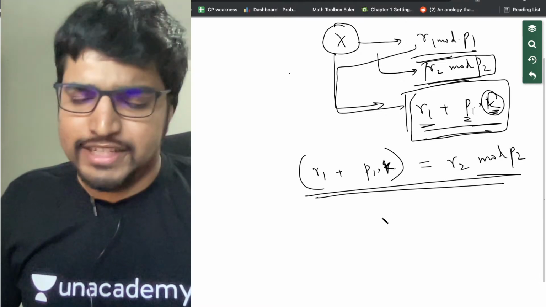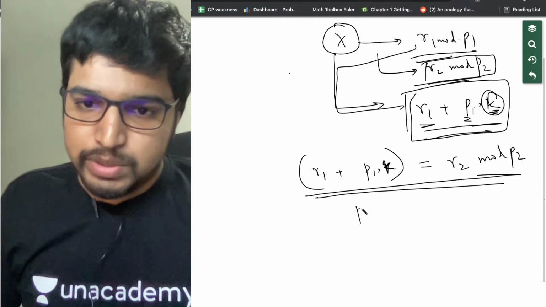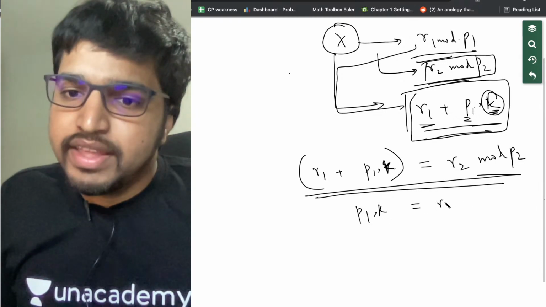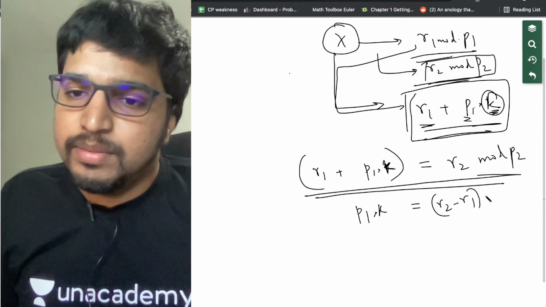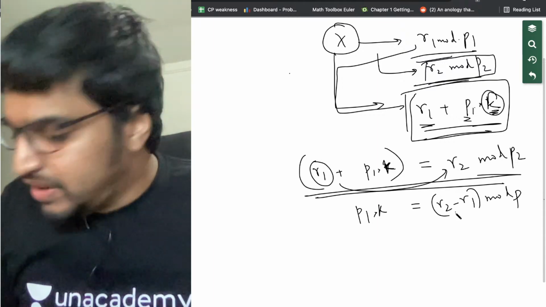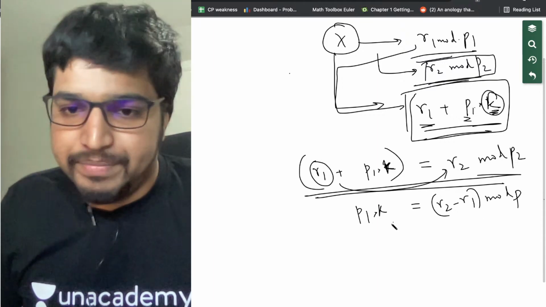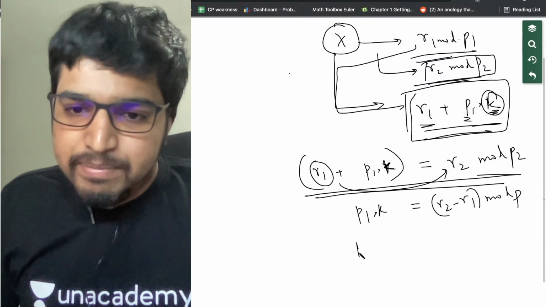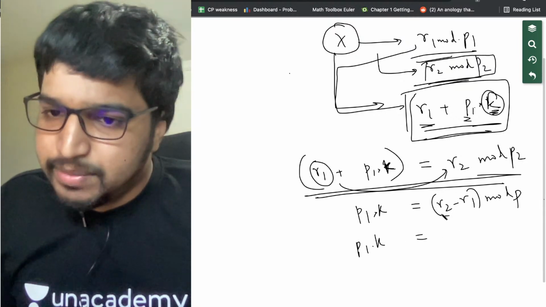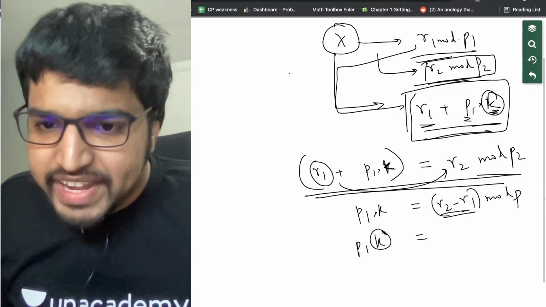Now, how are we going to solve this equation? I'll show it to you. p1 into k is equal to r2 minus r1 mod p2. We just moved r1 to this side. Now, how do you find k from this?